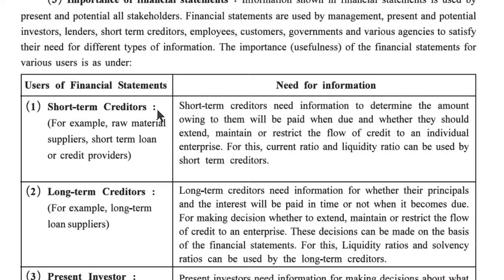First, short-term creditors. For example, raw material suppliers, short-term loan or credit providers. Need for information: short-term creditors need information to determine whether the amount owing to them will be paid when due and whether they should extend, maintain or restrict the flow of credit to an individual enterprise. For this, current ratio and liquidity ratio can be used by short-term creditors.